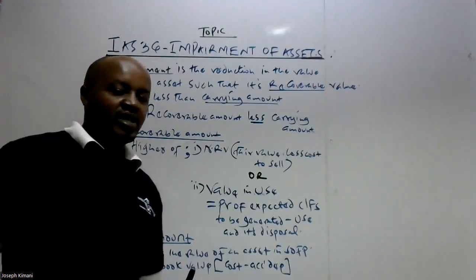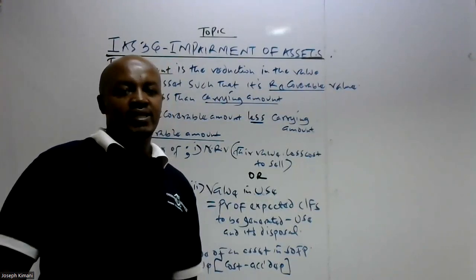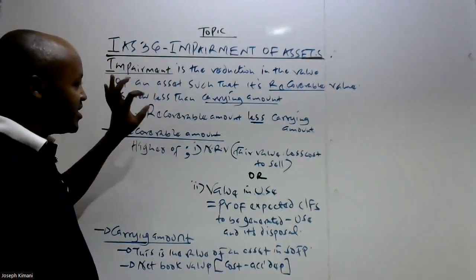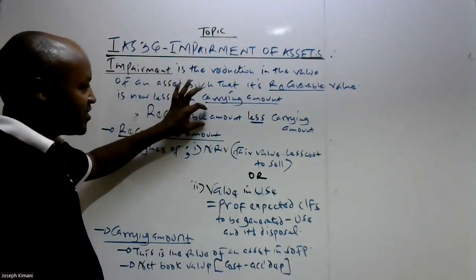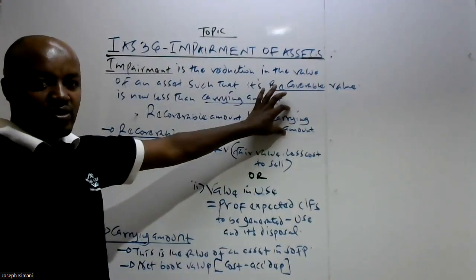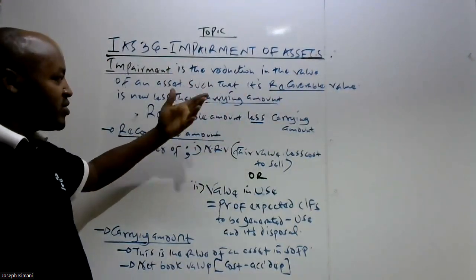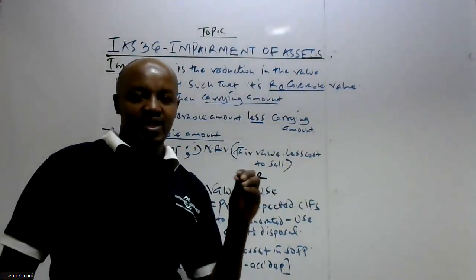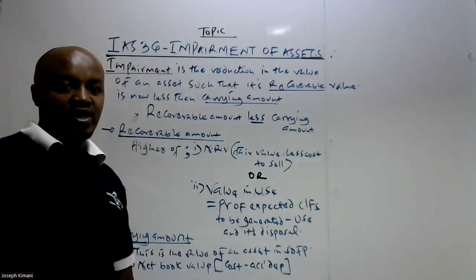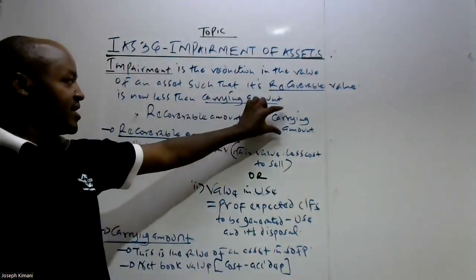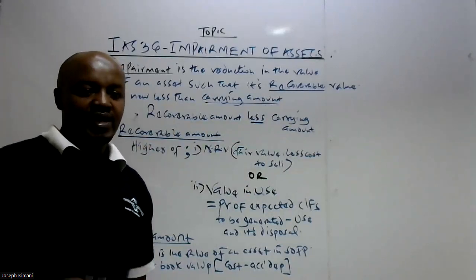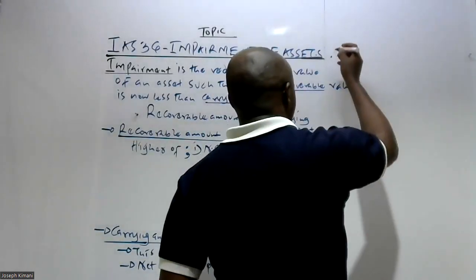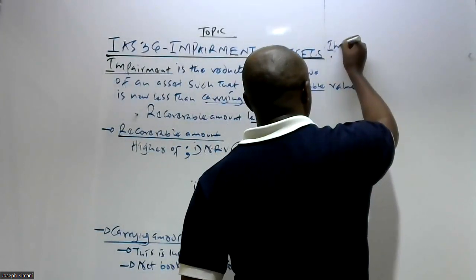And therefore, what you have said is that according to IAS 36, an asset is only said to be impaired if now the value of an asset has reduced, and now the recoverable amount of an asset is found to be less than the carrying amount. We remember you have said that the recoverable amount is basically the amount the company can recover from selling the asset or from continuously using that particular asset. So if this is less than that, then the asset is said to be impaired. If the asset is said to be impaired, what the entity should do is to proceed and determine something called the impairment loss.